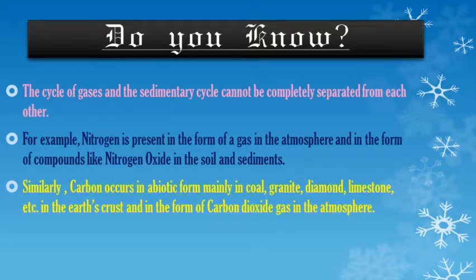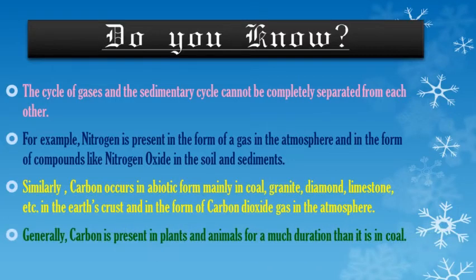Similarly, carbon also occurs in abiotic form. Now abiotic means in the soil, mainly in coal, granite, diamond, limestone, etc. So these are the abiotic forms, okay, in the earth's crust, and in the form of carbon dioxide gas in the atmosphere. That means it is also present in gaseous cycle as well as sedimentary cycle. Generally, carbon is present in plants and animals for a much shorter duration than it is in coal.